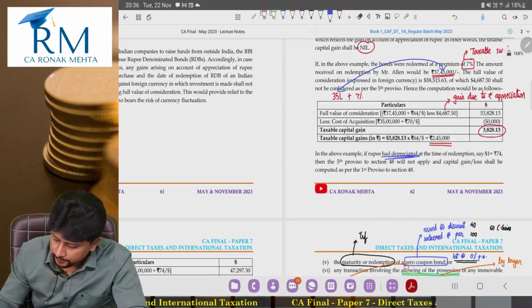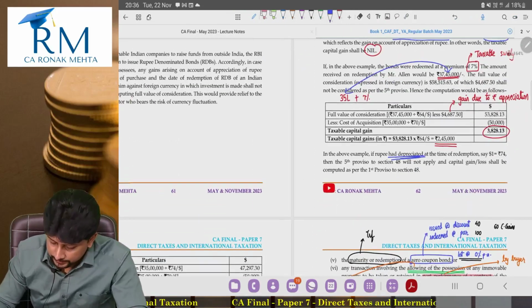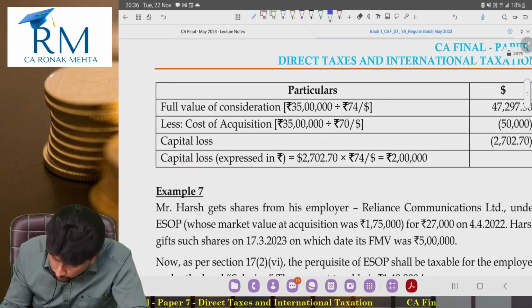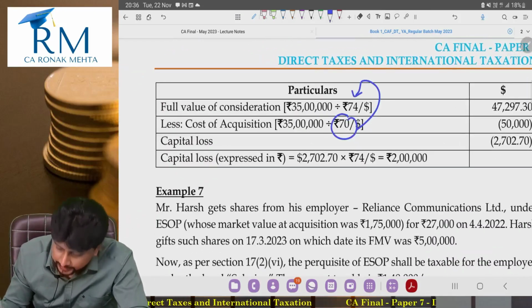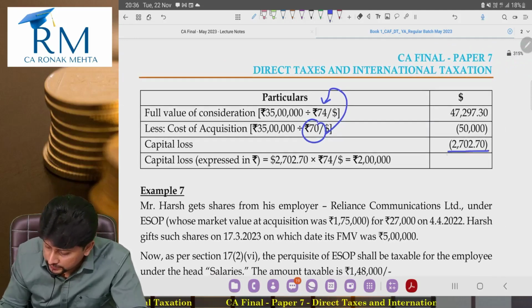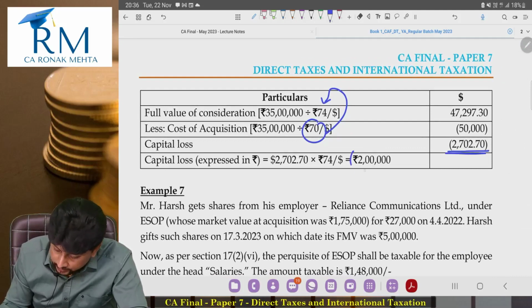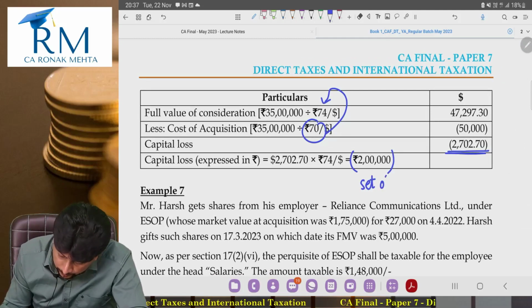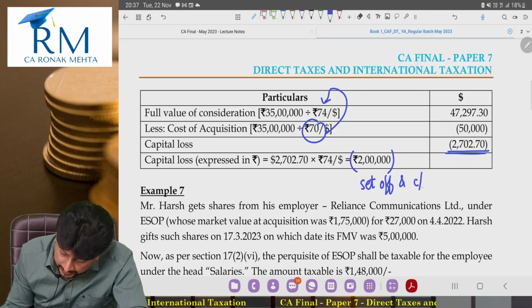That means if, for example, 70 became 74, rupee depreciated, do the calculation, it will result into a loss. This 2 lakh rupees capital loss will be allowed for set off and carry forward.